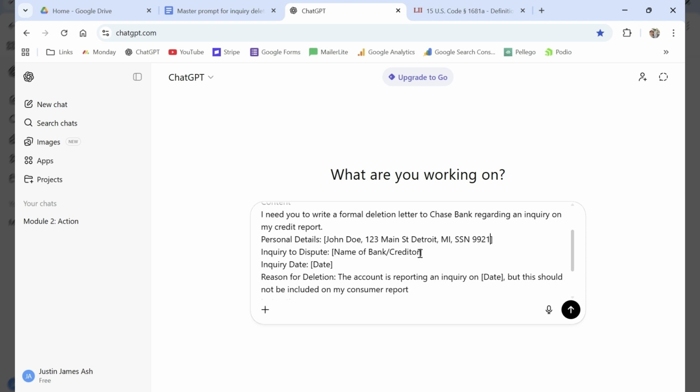Inquiry to dispute was an inquiry from Chase Bank. It was on 11/21/2025. The reason for the deletion: the account is reporting an inquiry on 11/21/2025. Should not be included on my consumer report.